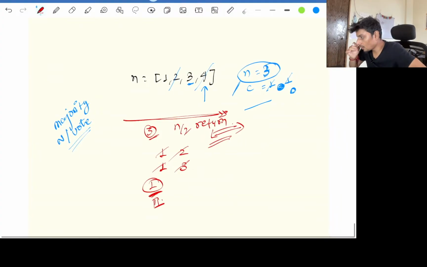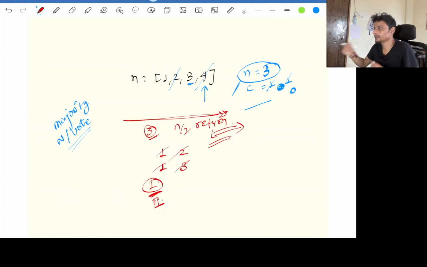Is this concept clear to you guys? Is this concept of voting algo clear to you guys, or do you want more dry runs?